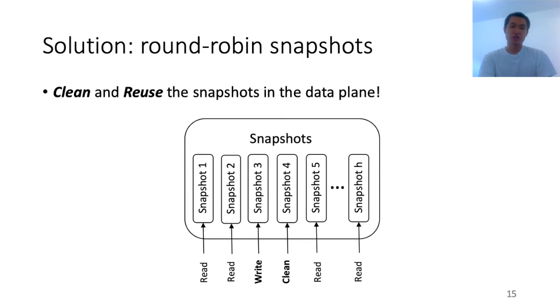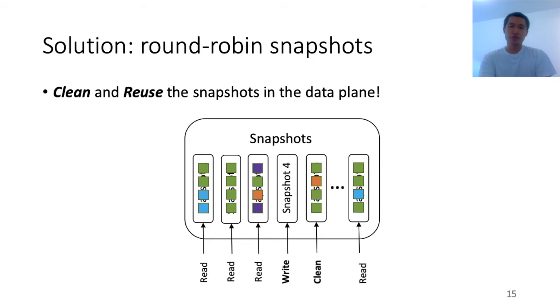Let's show an example as follows. Let's say right now we're writing to snapshot number 3, which is clean. When a new packet arrives, we add it to snapshot number 3. We also write some zeros into the data structure of snapshot number 4, to clean a little bit of it. Now more packets come into snapshot number 3, and we write more zeros to snapshot number 4. So by the time snapshot number 3 is fully written and we have to move on, snapshot 4 is already cleared. The Smurf is really happy because without any outside help, the snapshot has become empty. So we just rotate the row of these snapshots and start to write to snapshot number 4. This finishes one time window.